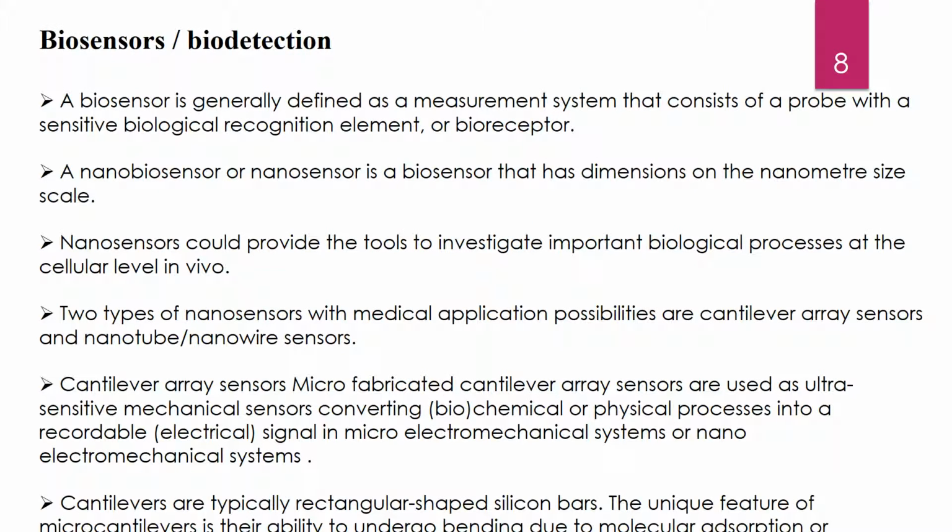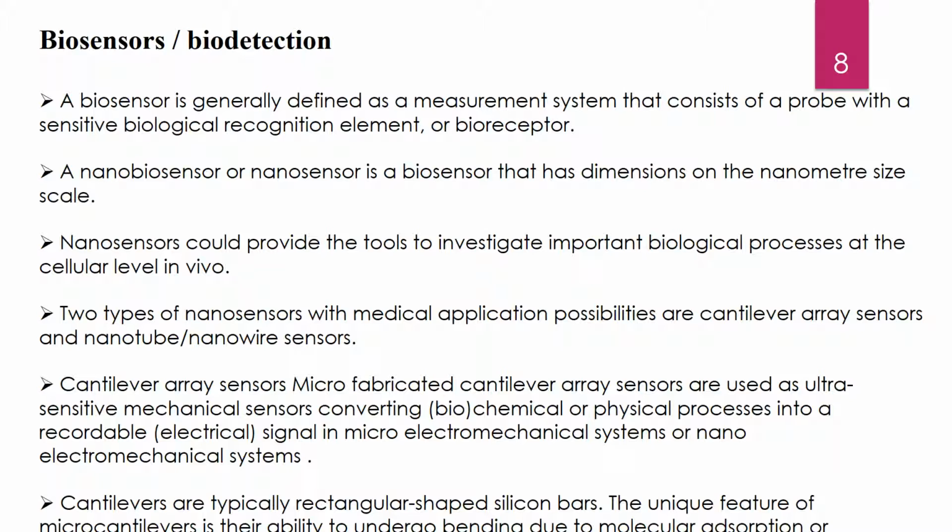The next application is in biosensors or biodetection. A biosensor is generally defined as a measurement system that consists of a probe with a sensitive biological recognition element, or bioreceptor. A nanosensor is a biosensor that has a dimension on the nanometer size scale. Nanosensors could provide the tools to investigate important biological processes at the cellular level in vivo.